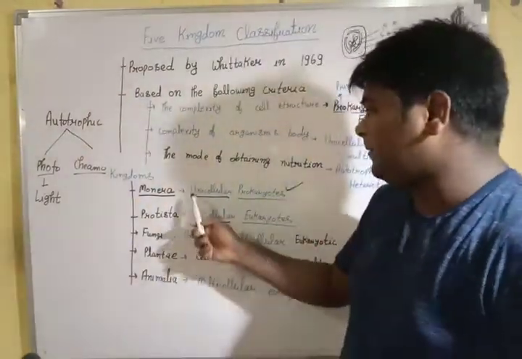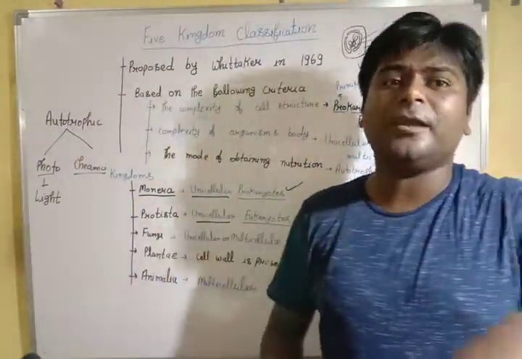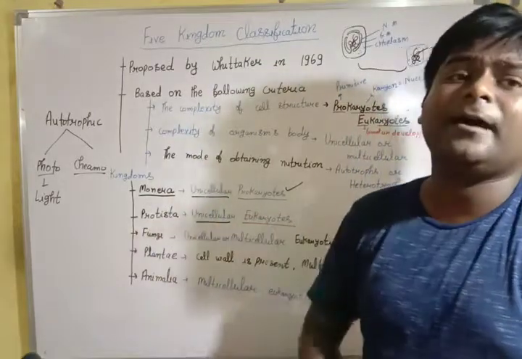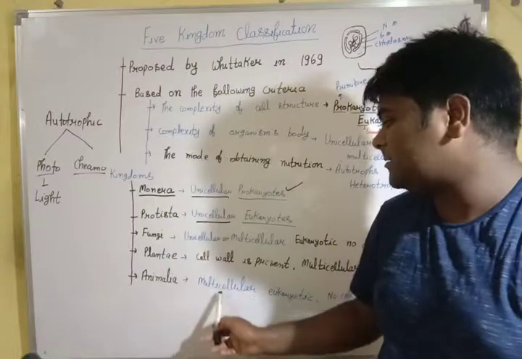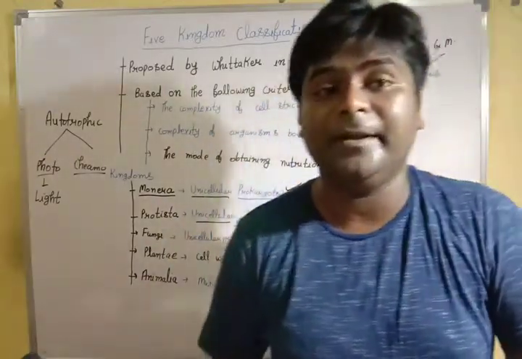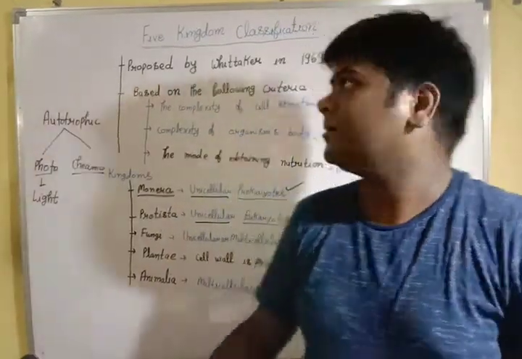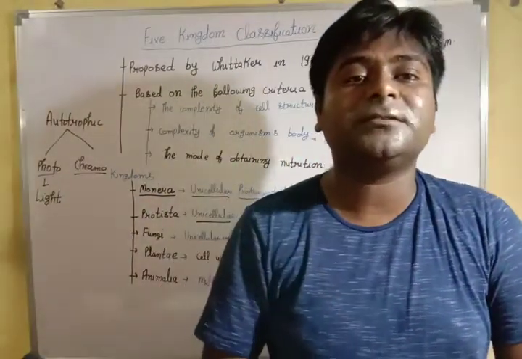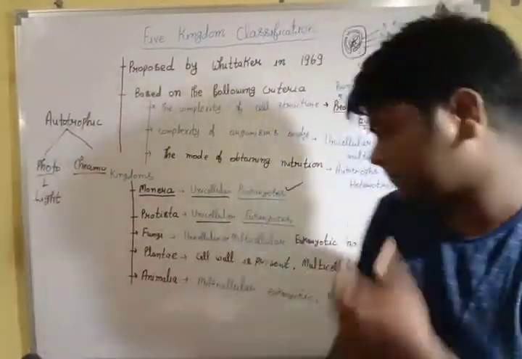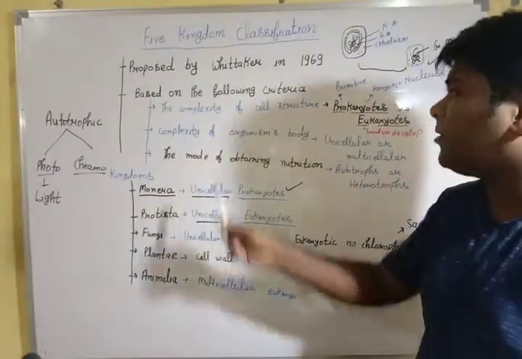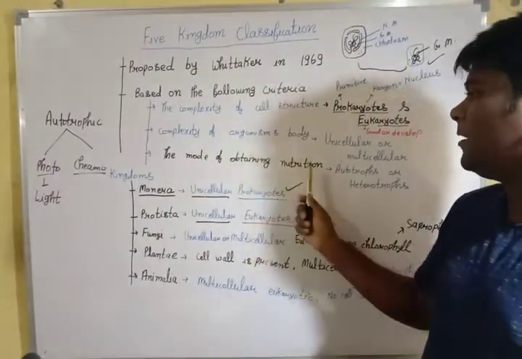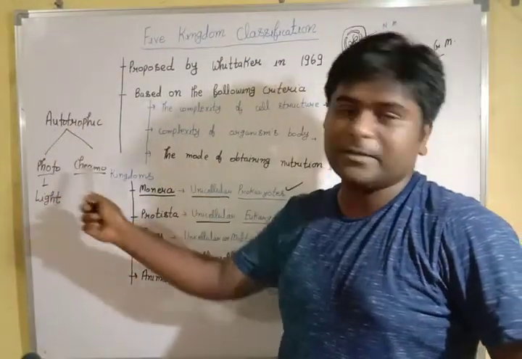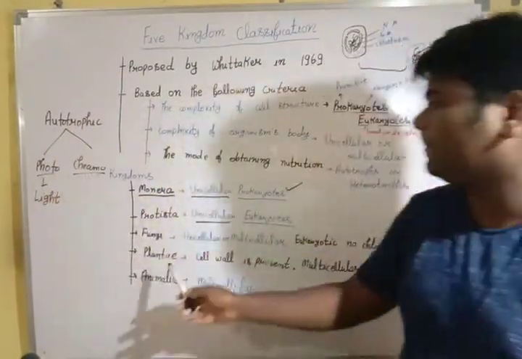And when we talk about classification based on the nuclear membrane, only Monera is not having nuclear membrane and the rest are having nuclear membrane. Nuclear membrane is the characteristic feature of eukaryotes. And when we talk about obtaining nutrition, Monera could be autotrophic or heterotrophic, both categories are there, photo, chemo.